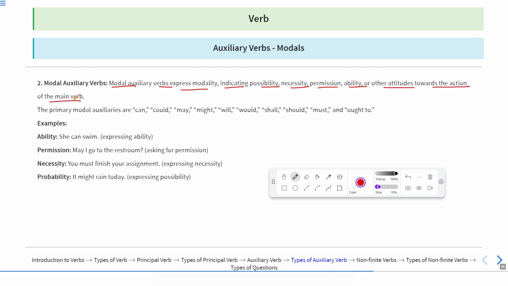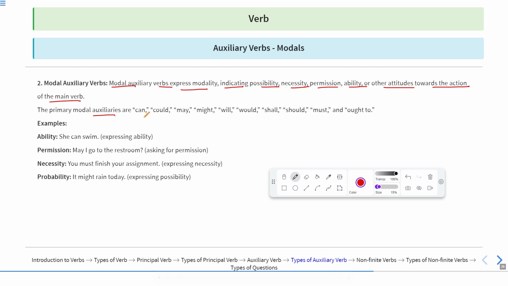It means modal auxiliary verbs, they just express the modality. It means moods, indicating possibility, something which is totally imaginary, which you cannot say with certainty. Okay, if something is not certain, you can only expect it, you can only indicate it, you can only imagine it. If something shows the indication of the possibility, necessity, it means this is requirement, permission, ability, or other attitudes towards the action of the main verb. These verbs are known as modal auxiliary verbs.